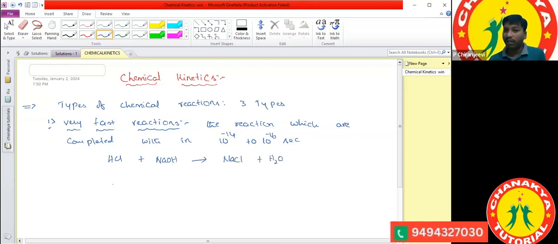Clear? Next one. What is another one here? Identification, salt analysis, some reactions are there. Identification of the chloride ion, identification of the sulfate ions also.